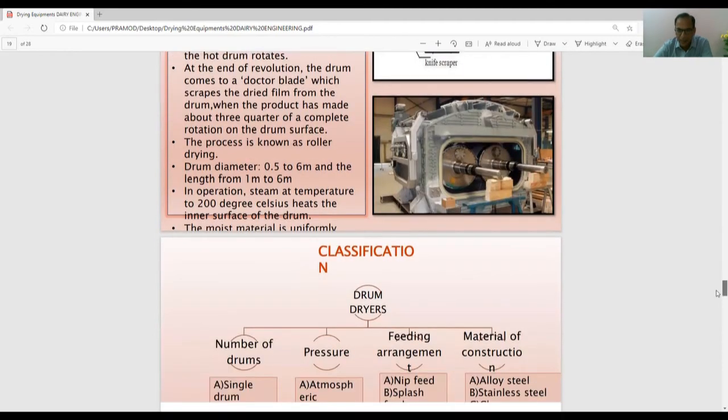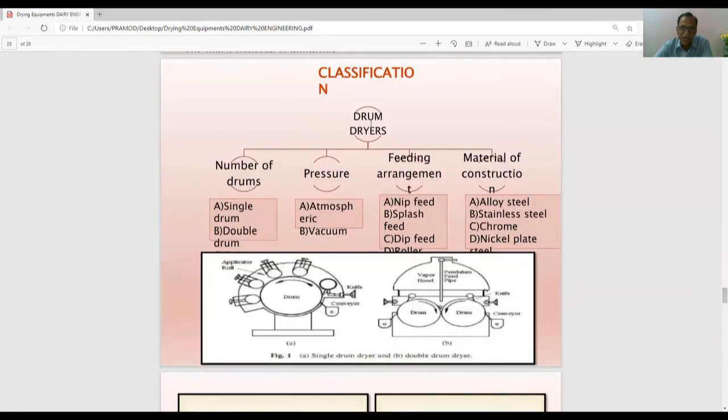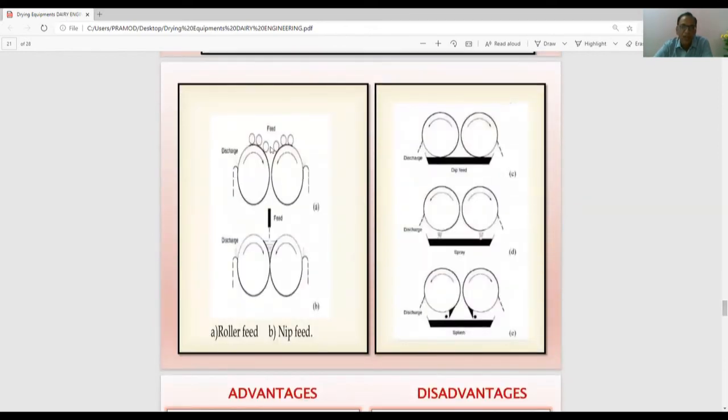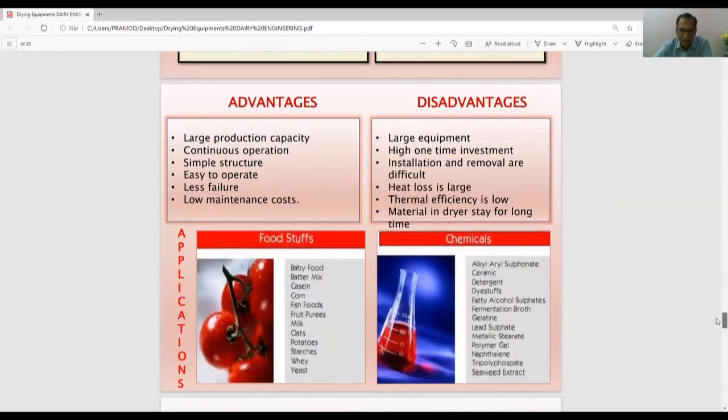Next is the classification of drum dryers. They can further be classified by the number of drums, how much the pressure is, what the feeding arrangement is, and what the material of construction is. According to that, we can classify these drum dryers. You can see here roller feed type, nip feed type, dip feed type, spray feed type, and splash feed type. So based on the feeding, we can also classify these drum dryers.